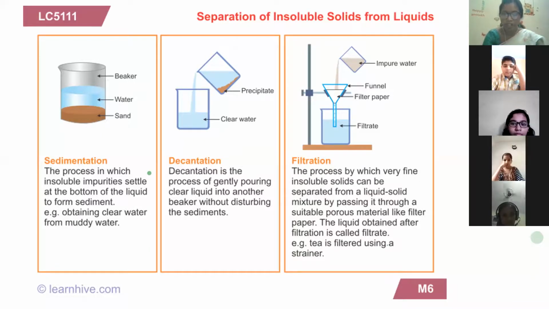What is filtration over here? In this, the clear water which you have got is still not fit to use, so you are going to filter it more. How are we going to do it?